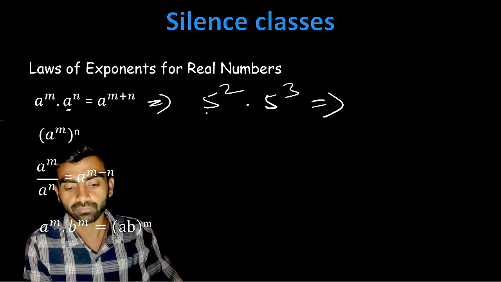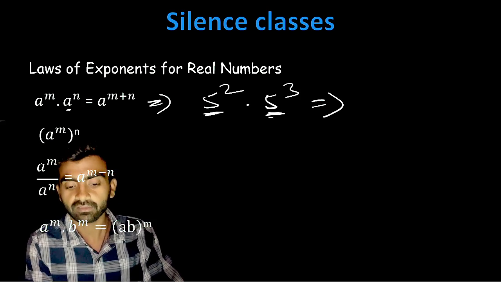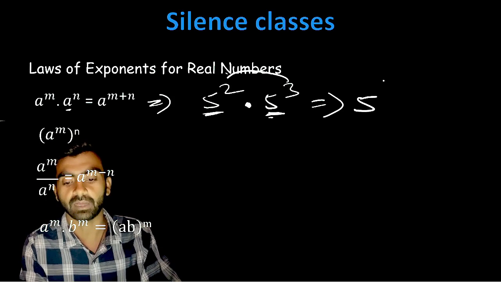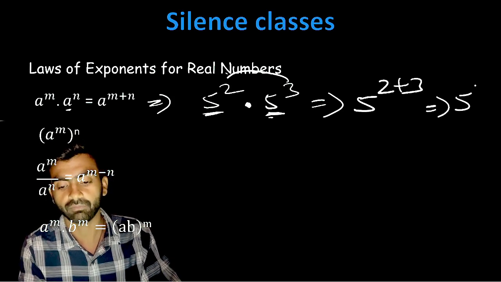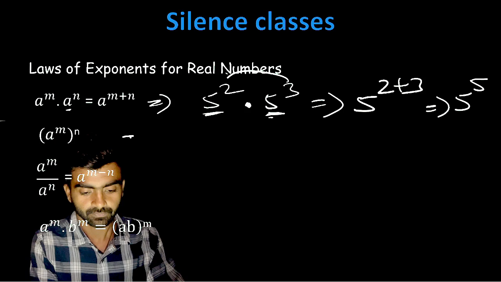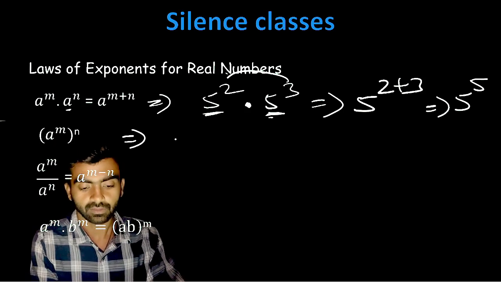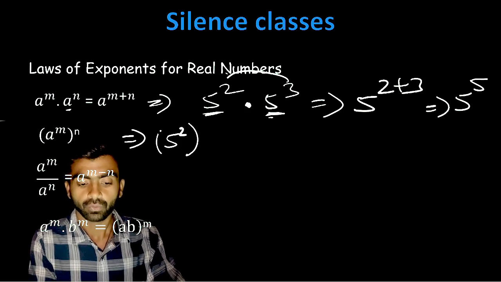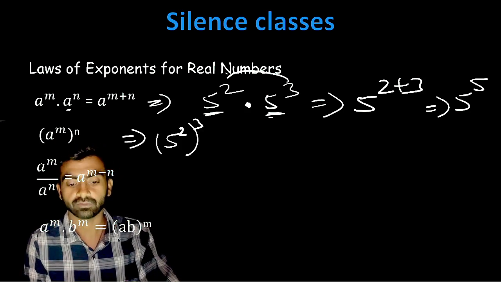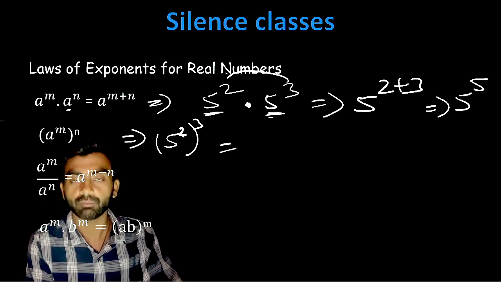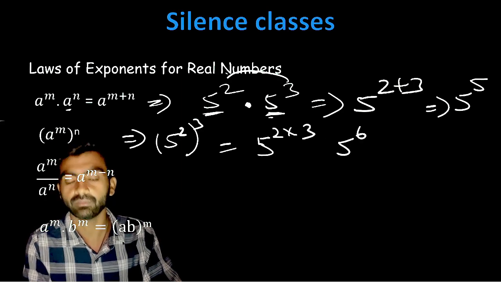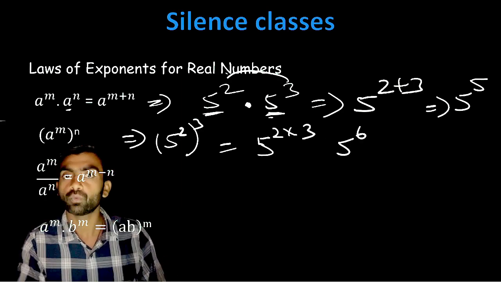So what you have to do, if both the terms are same with different powers, and there is a multiplication sign, we will write 5 over here and we will just add these powers, means 2 plus 3. So we can write it down 5 to the power 5. If it is a to the power m, whole to the power n, means 5 to the power 2 over power 3, if this type of question is there, once we open the bracket, we will multiply the powers, means 2 multiplied by 3, so 5 to the power 6. If power over power is there.